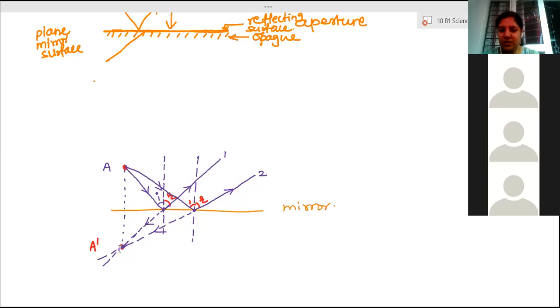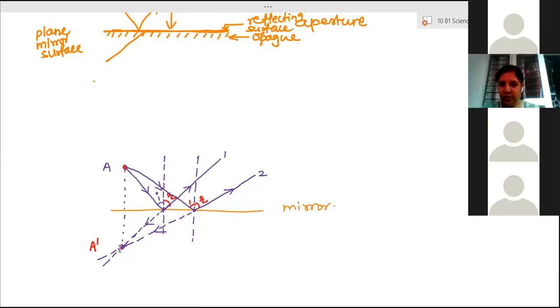Real image means the image formed in front of the mirror, where the reflected rays actually meet. In this case, you have seen that the light rays meet only when produced backwards. They are not meeting in front of the mirror.